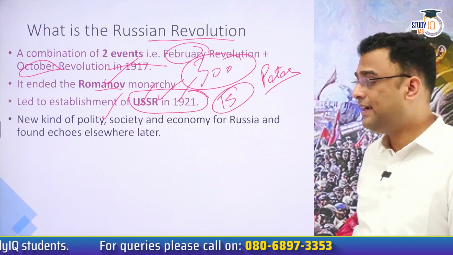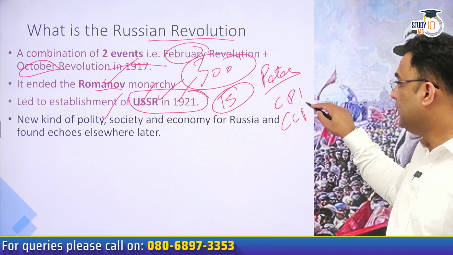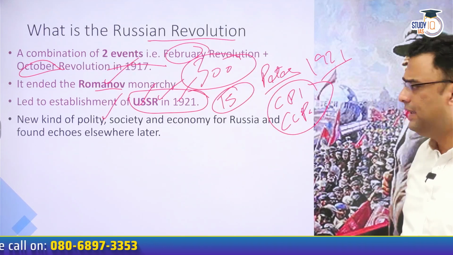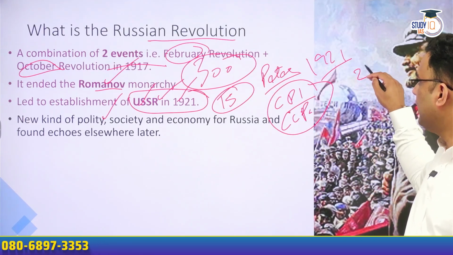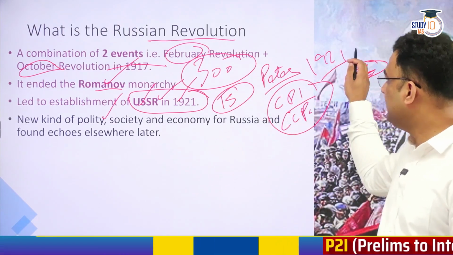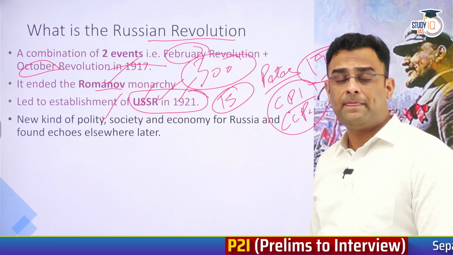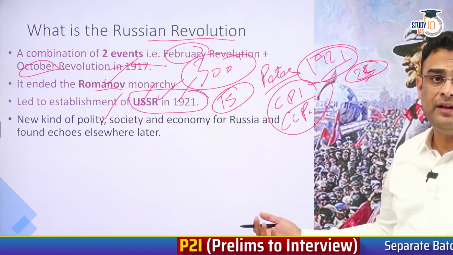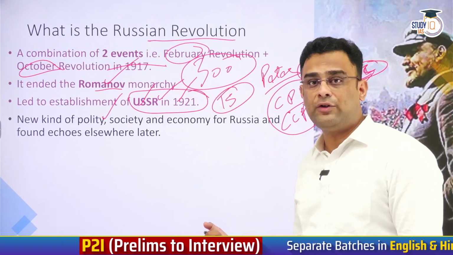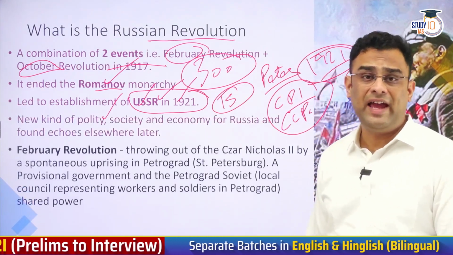It is not a coincidence that CPI in India, Communist Party of India, and CCP, Chinese Communist Party, were all formed in 1921. Yes, CPI formally will be formed again in 1925. I'm not going into the technicalities, but the first attempt is in 1921, influenced by Russian Revolution. We have implemented a similar model to Russia's 5-year planned economic model for a large part of our independent history. This was the great influence that this country had.